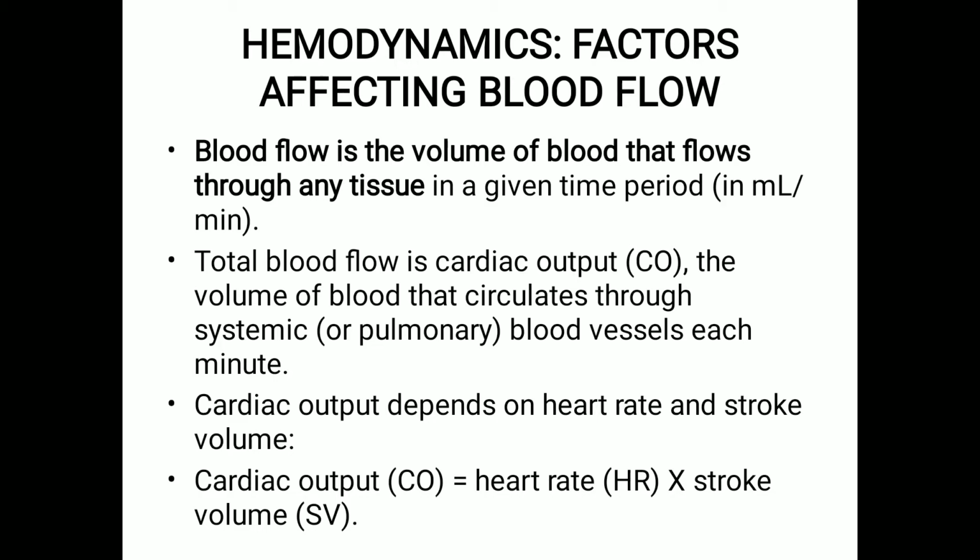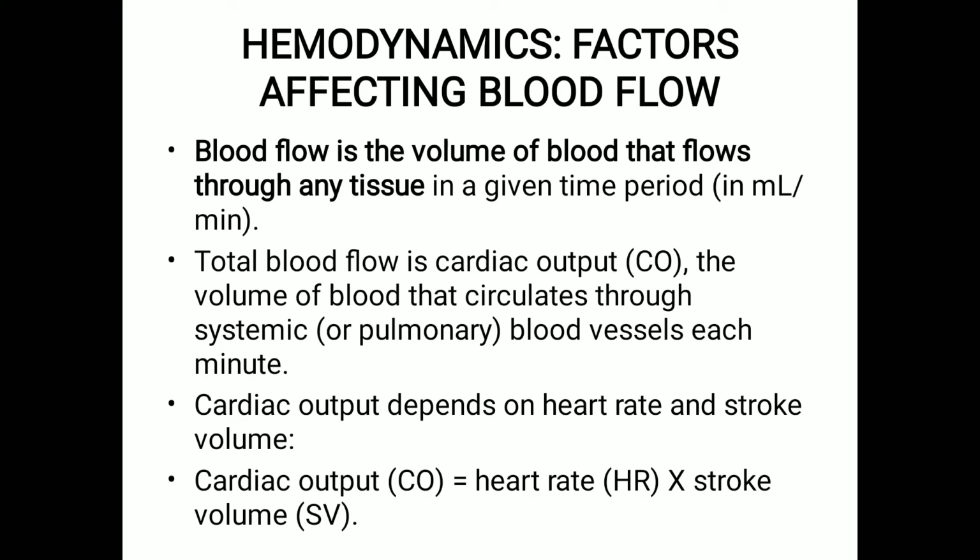What is blood flow? Blood flow is the volume of blood that flows through any tissues in a given period of time. Say for example, ml per minute. Total blood flow is the cardiac output, CO. That is the volume of the blood that circulates through the systemic or pulmonary circulation each minute. The cardiac output depends on the heart rate and the stroke volume. CO is equal to HR times SV.